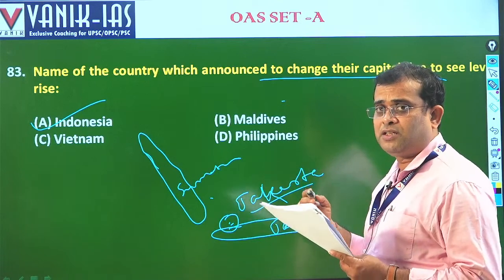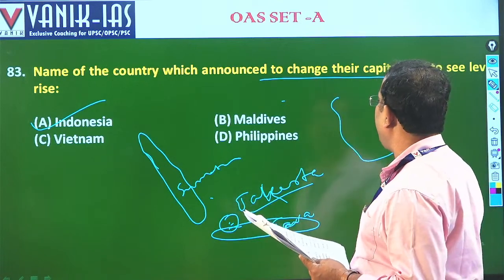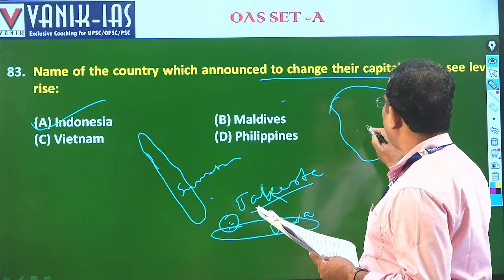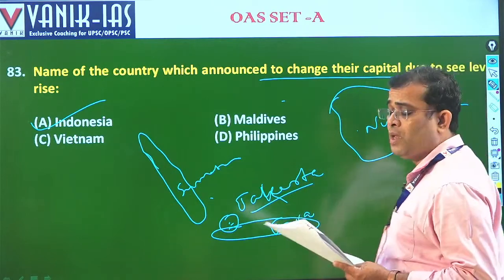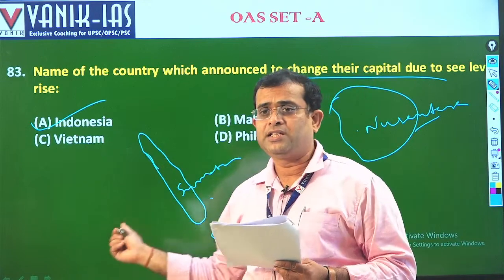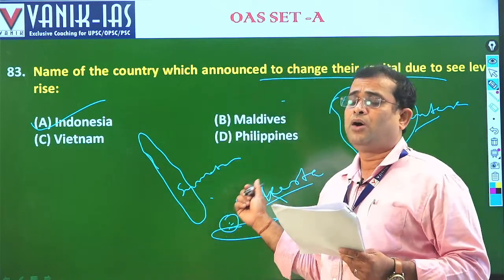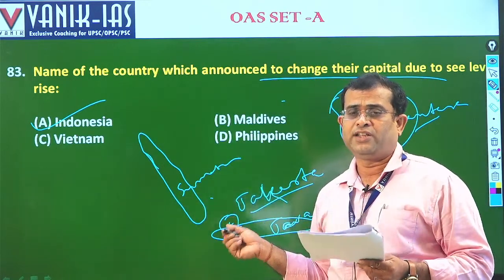Indonesia has shifted its administrative capital to Borneo island, that is Nusantara. Nusantara is the new administrative capital and Jakarta remains as the financial capital.